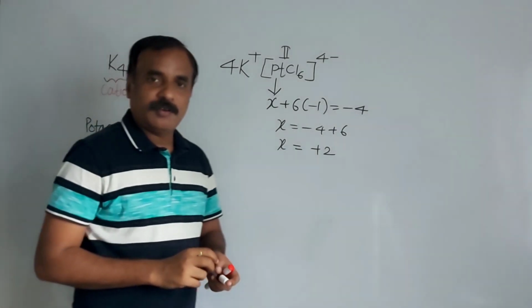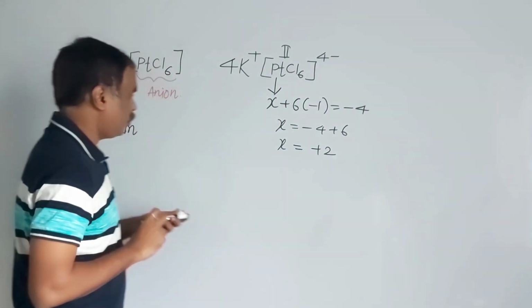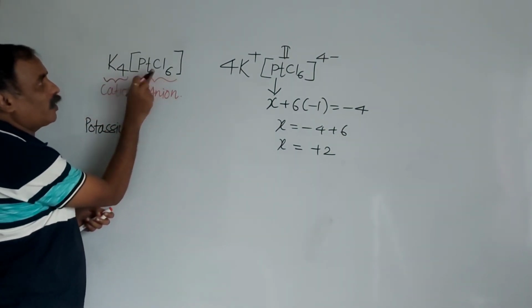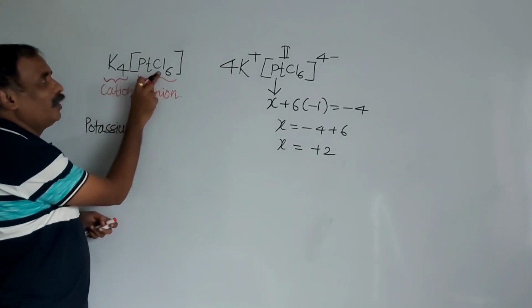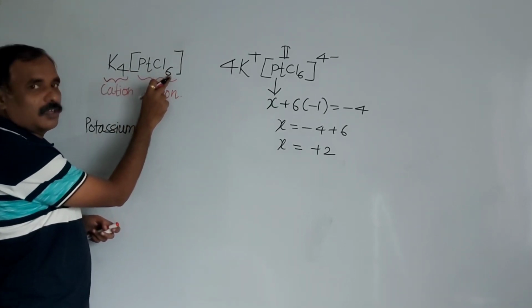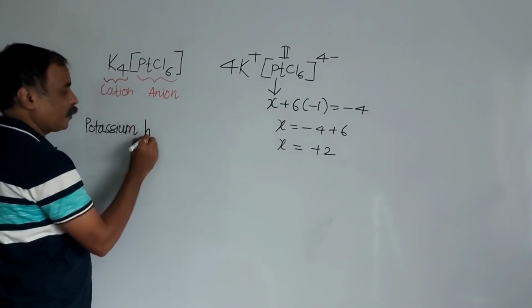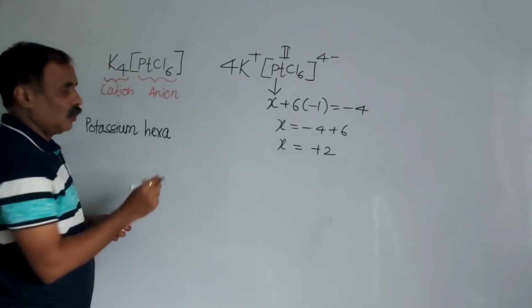Then the name of the anion. Between cation and anion there should be a little gap. Now in the name of the complex, first we have to write the name of the ligands and then the metal. How many ligands are there? 6. And the prefix hexa is used for 6. And hexa. Cl- is said to be chloro.